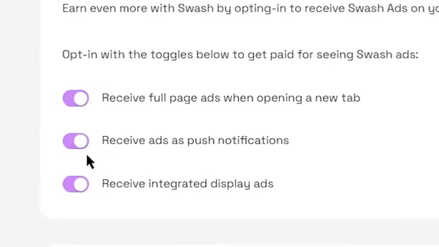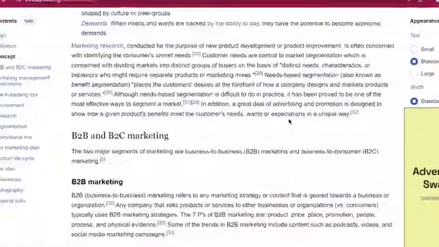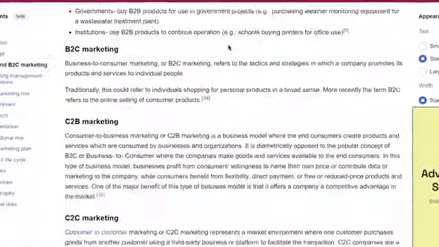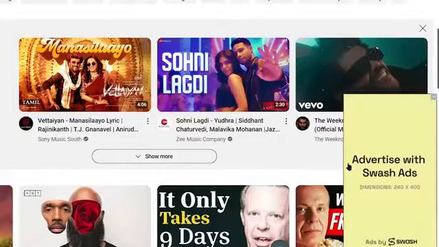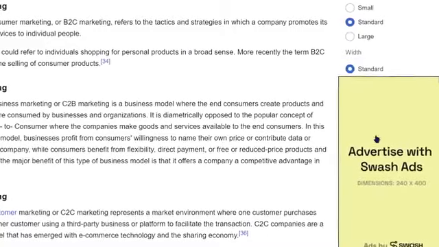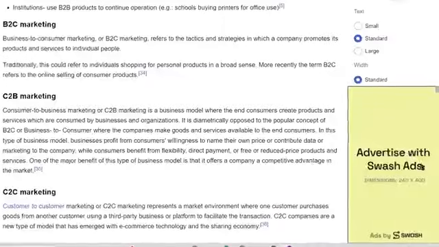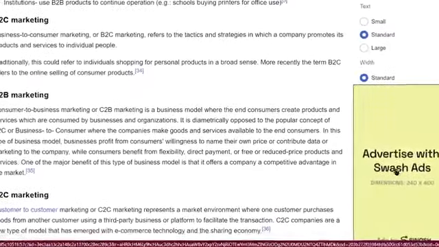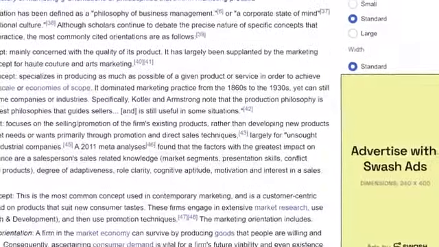Once you enable these options, now whenever you surf the web, whenever you are on a website, watching YouTube, reading blogs, or doing anything on your browser, you will be shown a banner ad like this. This ad is from Swash app extension that is showing on your Google search engine website. And the good thing is that you don't even have to click on these Google ads to make money. You will automatically be paid for each ad that shows on your web browser. But you can click on ads if you like them or if you want to, but that's completely on you. That won't affect your earnings.